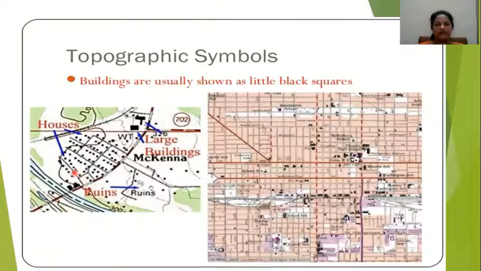You can see here, these are the large buildings. Large buildings will be in large squares, black in color, and small ones will be houses and different settlements, linear and so on, that you are going to study. Different types of settlements, scattered and linear settlements, you are going to study. So this picture will help you to get an idea about how these conventional signs and symbols are shown in a topographical map.